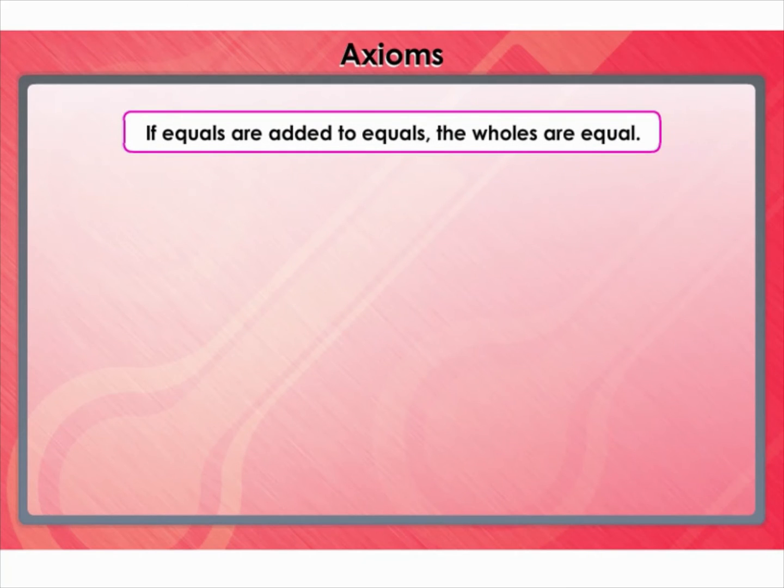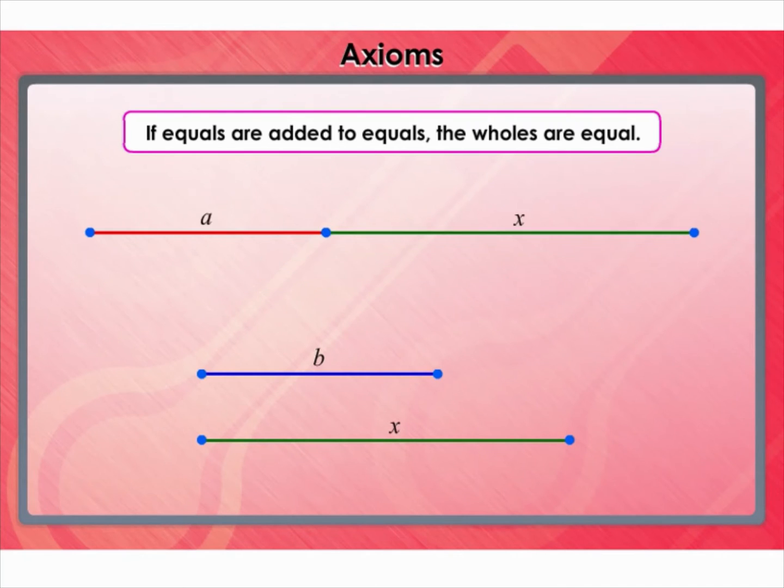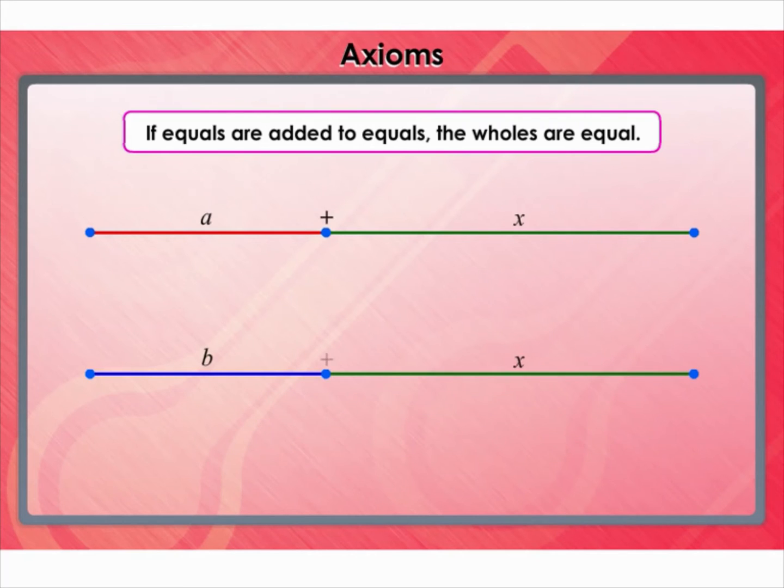The second axiom states that if equals are added to equals, the wholes are equal. Let us take two lines A and B which are of equivalent length. When A and B are added separately to another line segment X, the resulting lengths A plus X and B plus X are of equivalent length, since the line segments A and B are equal.